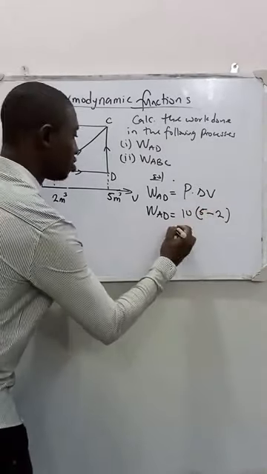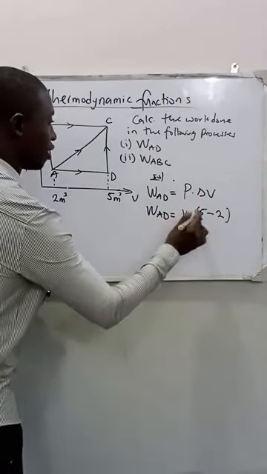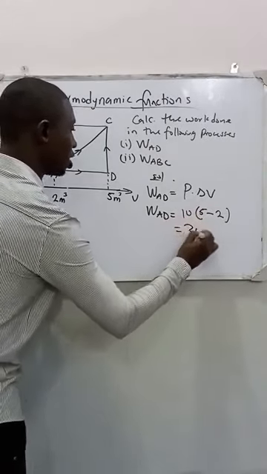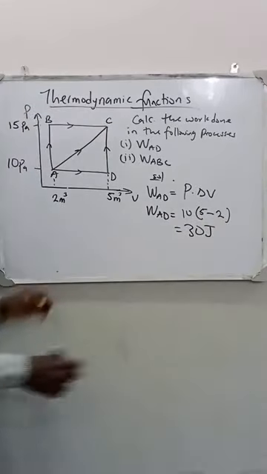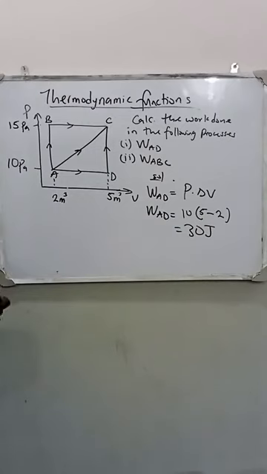So at the end of the day, this will give us 30. 5 minus 2 is 3, times 10. That's 30 joules. Work done is measured in joules. So we have 30 joules along the path A to D.